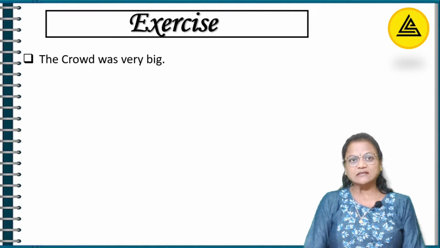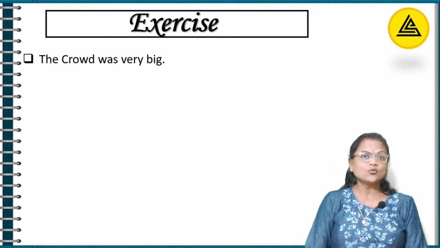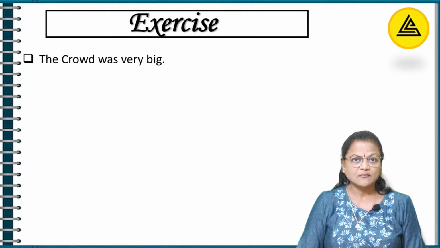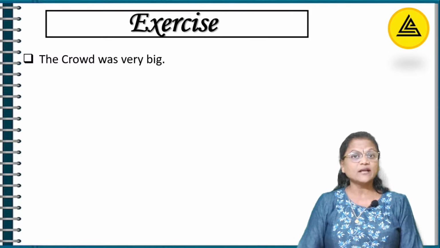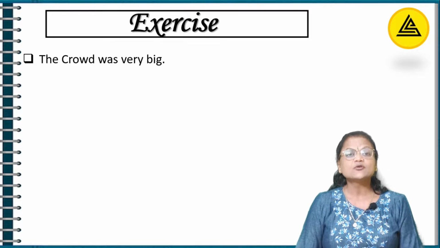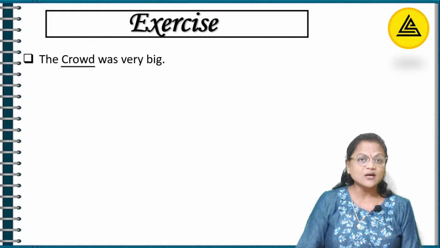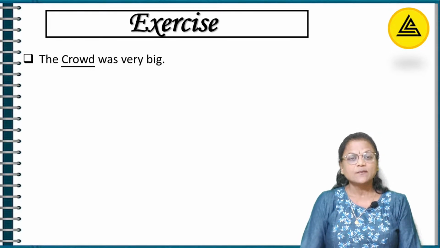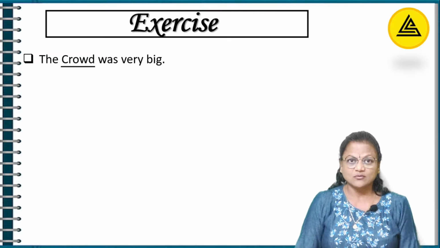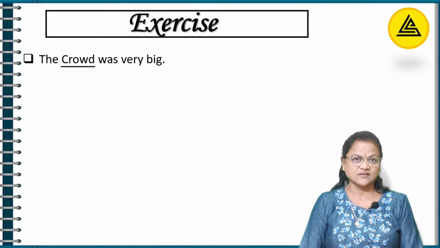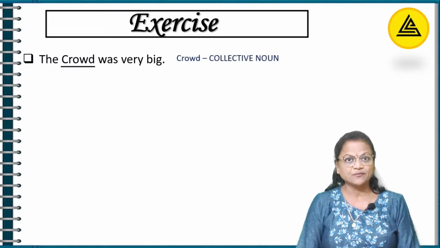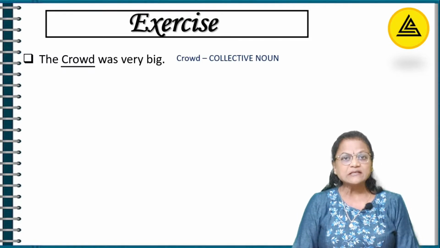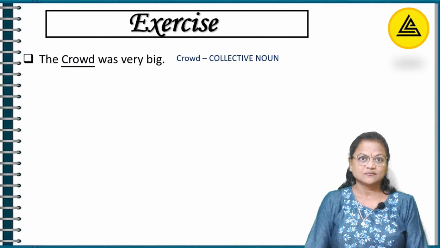So the first sentence is, the crowd was very big. Okay, meaning is understood, right? So here, what am I talking about? I'm talking about crowd. So what was big? The crowd was big. So here crowd becomes the noun. Now which type of noun is this? Crowd actually means collection of people. So the category is collective noun.